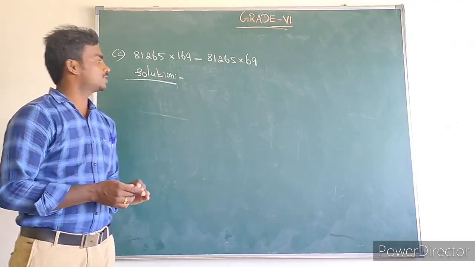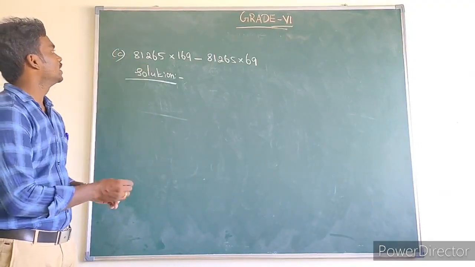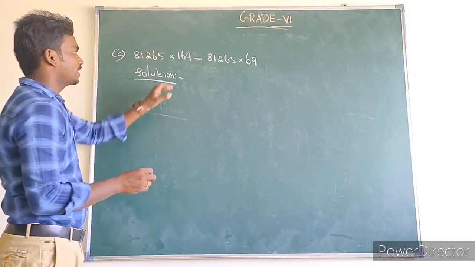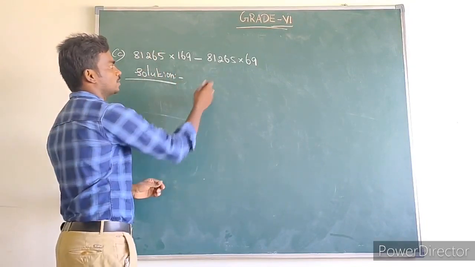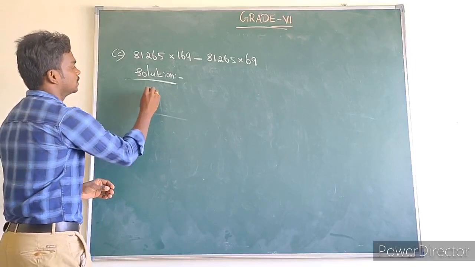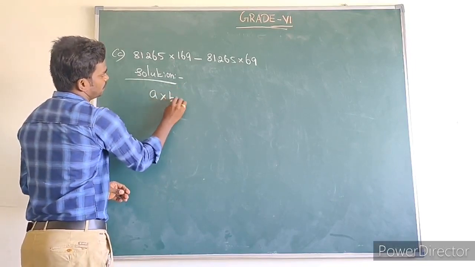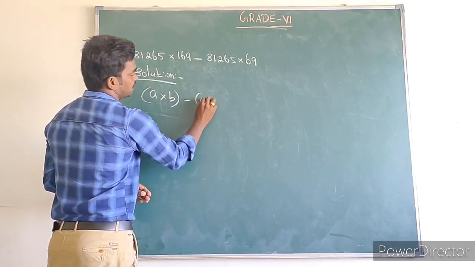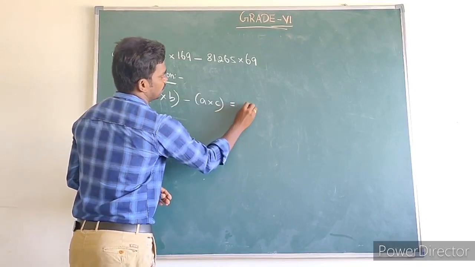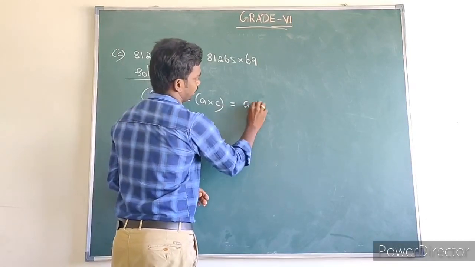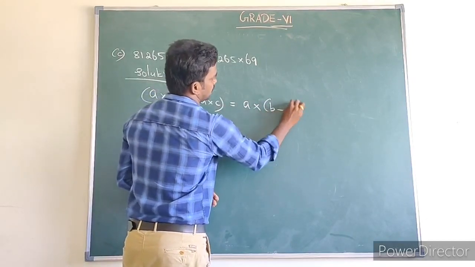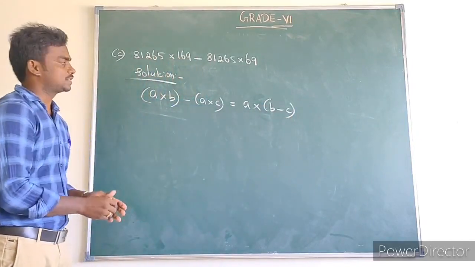So next, the B question is homework. C question: 81265 into 169 minus 81265 into 69. So you can write A into B minus A into C equal to A into B minus C. This is the second property of distributive property.